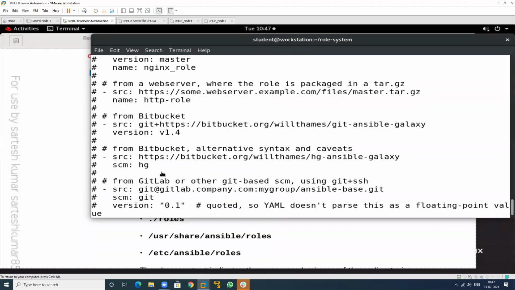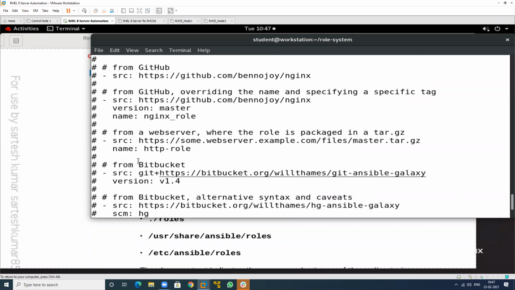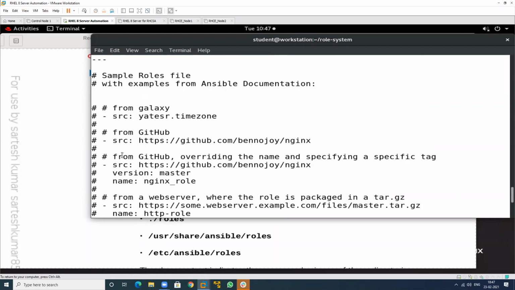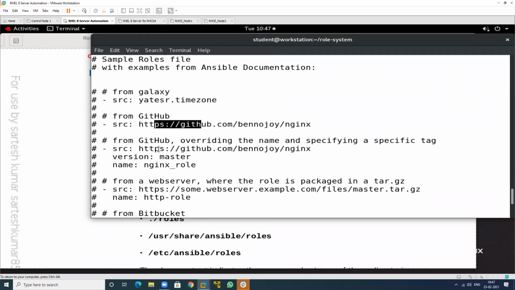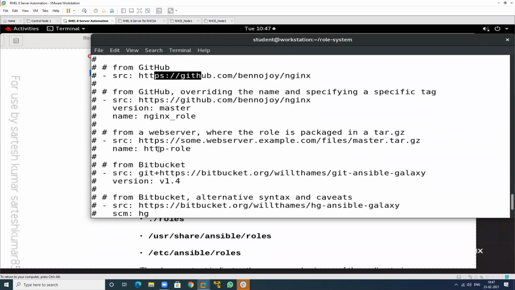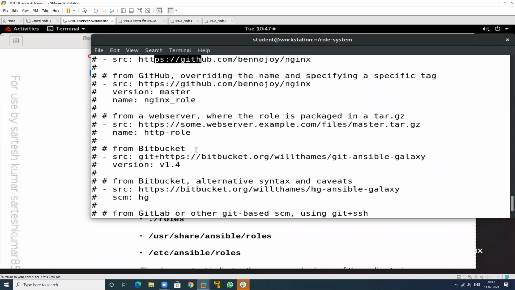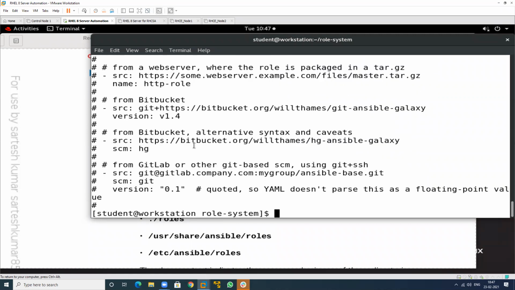See this, this is the predefined role structure. From Galaxy, go to this location, go to GitHub. This is a predefined script. It is already installed. That is to be downloaded from the internet. So we have some predefined communities, and that community will create the role structure.